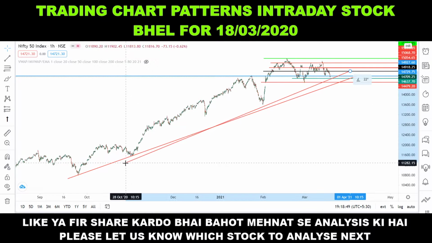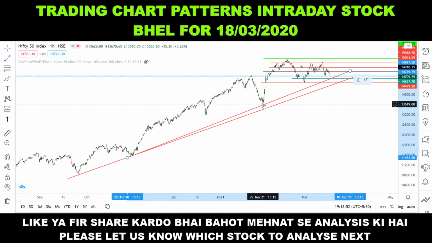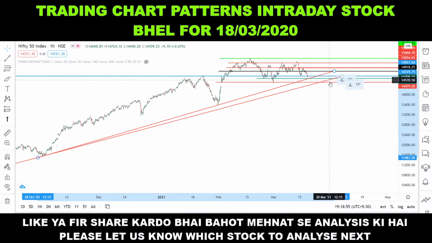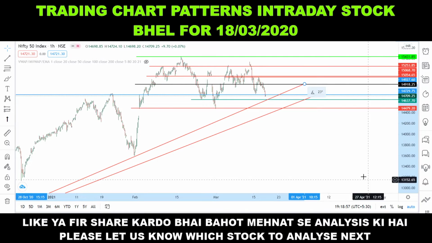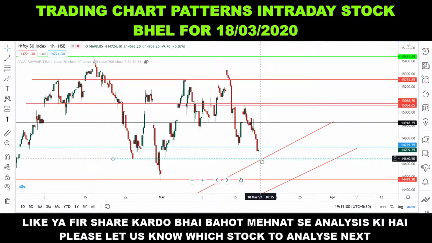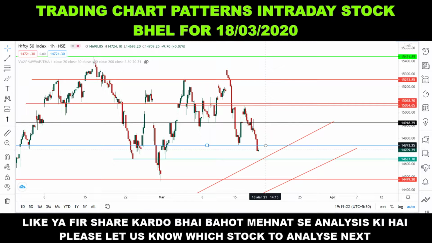But if you draw a line from here, connecting this swing low, then if tomorrow Nifty takes support around this region, 14,640, and then bounces from this region and crosses this high of 14,730, then only Nifty will come under buying conditions.